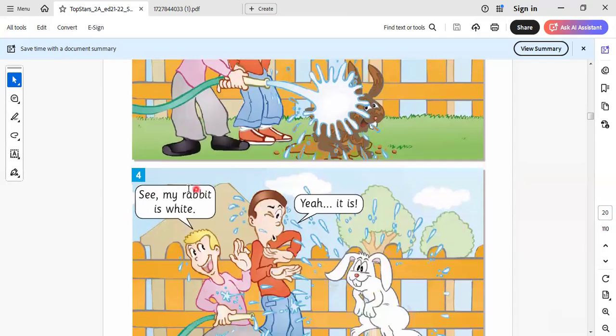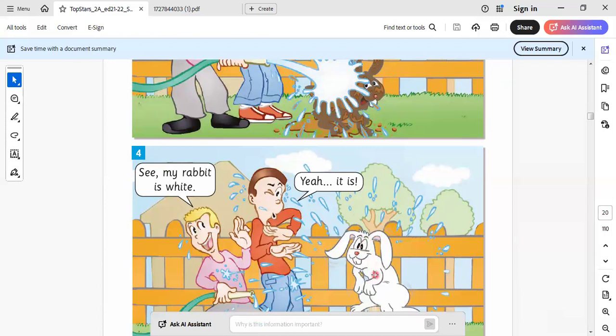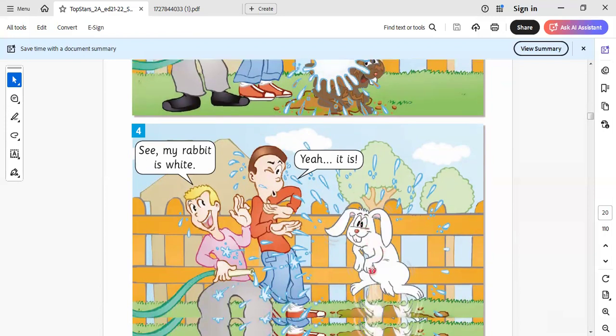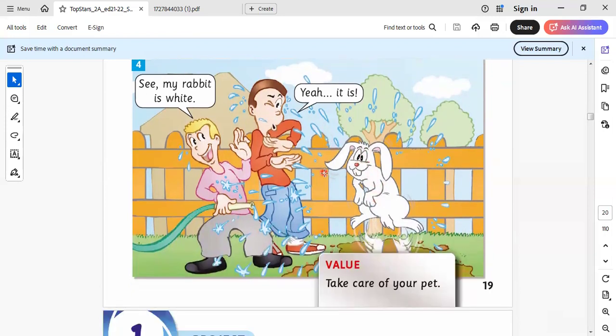Come here, Whitey. See, my rabbit is white. Yeah. So here we wash it with the water, so it becomes what? It becomes white. Yeah, it's white.